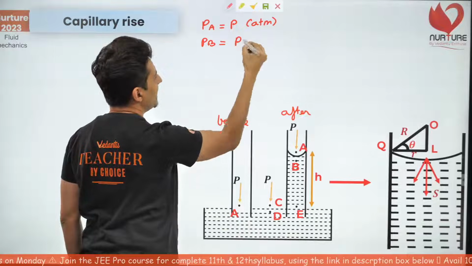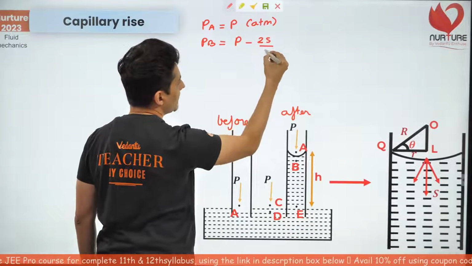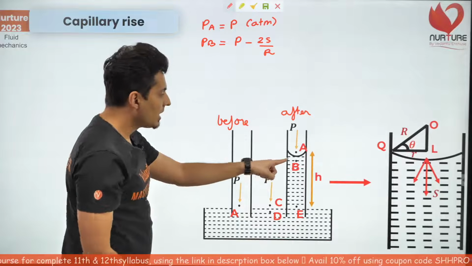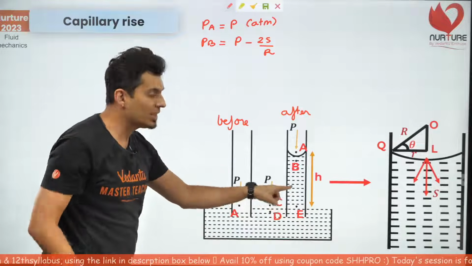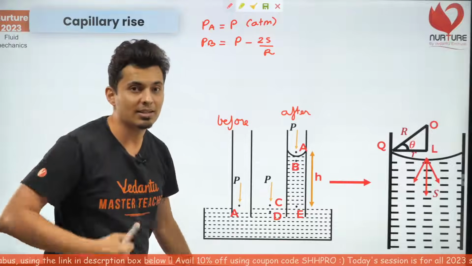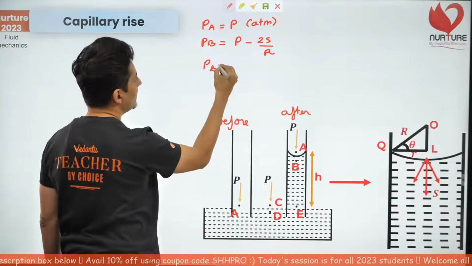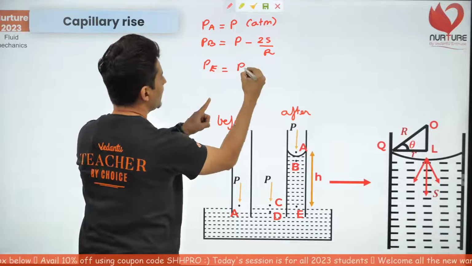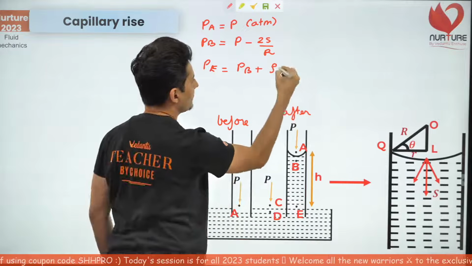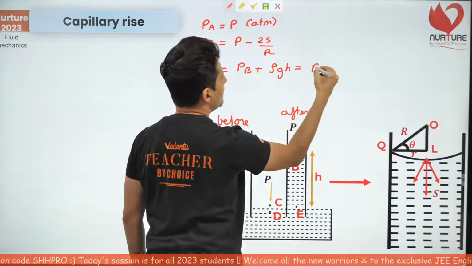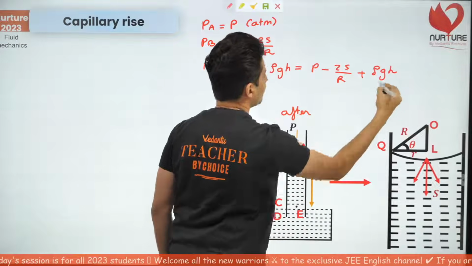So the pressure at point B is less than the pressure at point A by a factor of 2S by the radius of curvature. Now when you go from B to E, the pressure will increase because of the rho g h effect, hydrostatic pressure. So the pressure at point E will be the pressure at point B plus rho g h, which is nothing but P minus 2S by R plus rho g h.